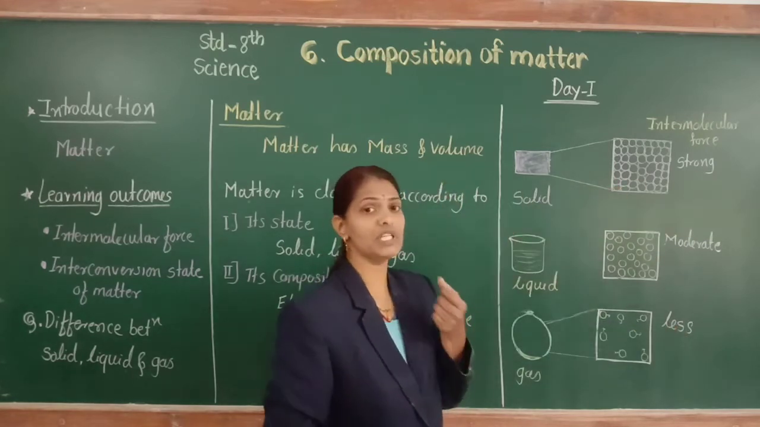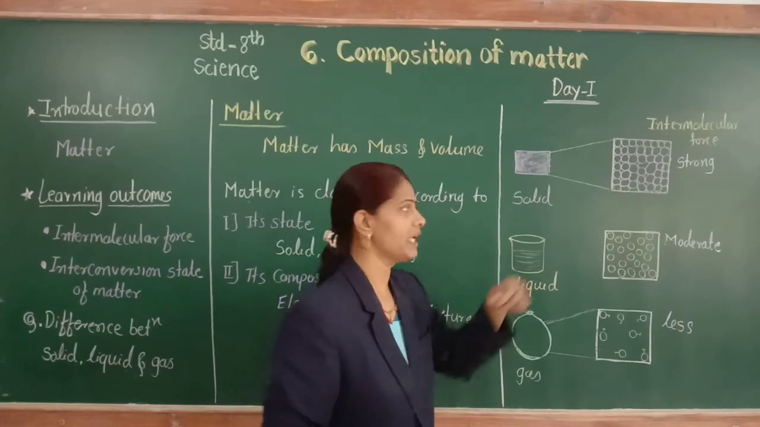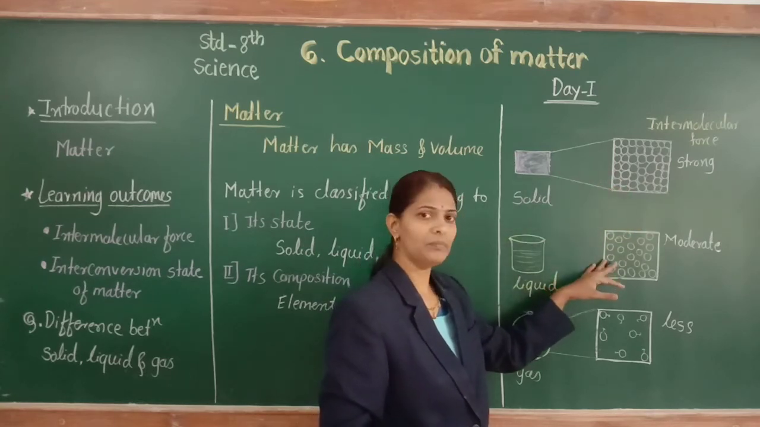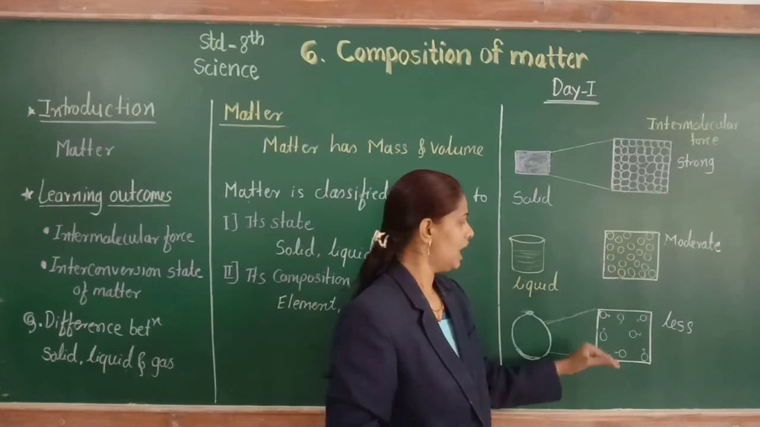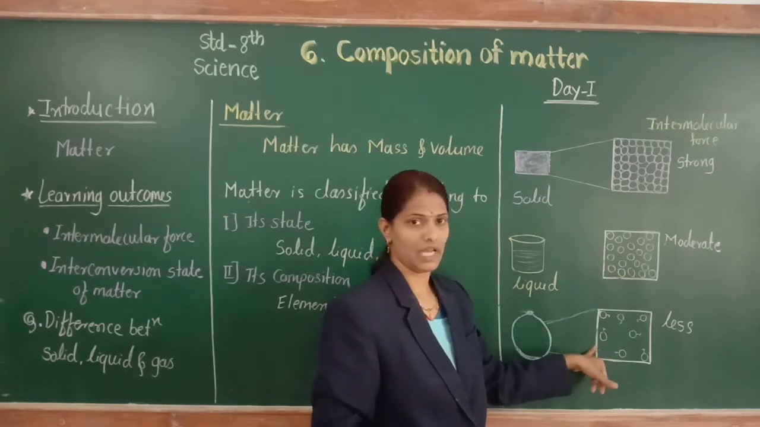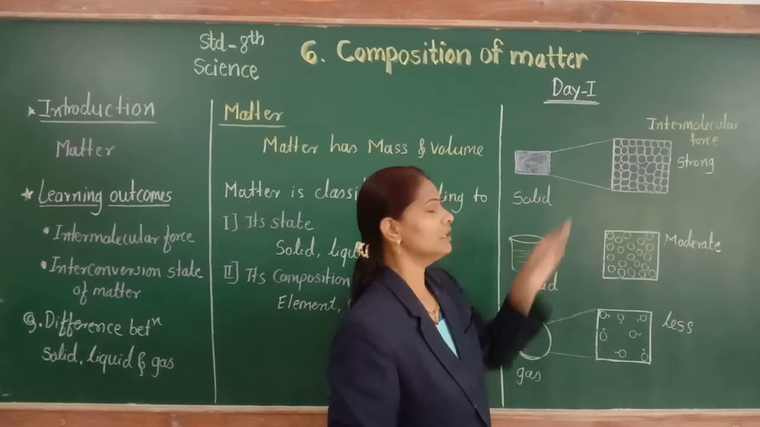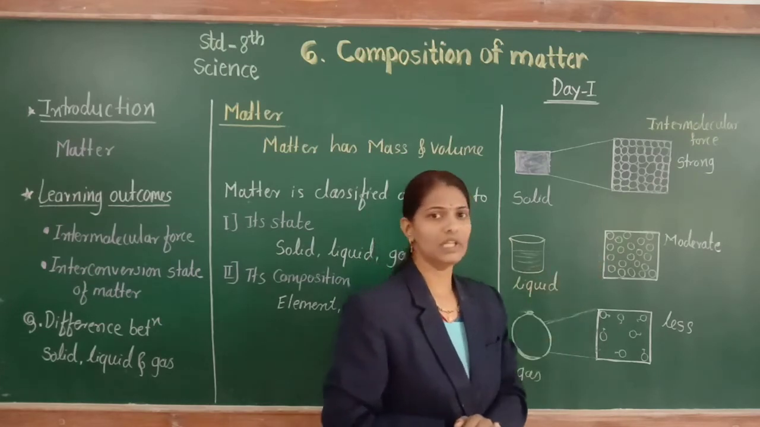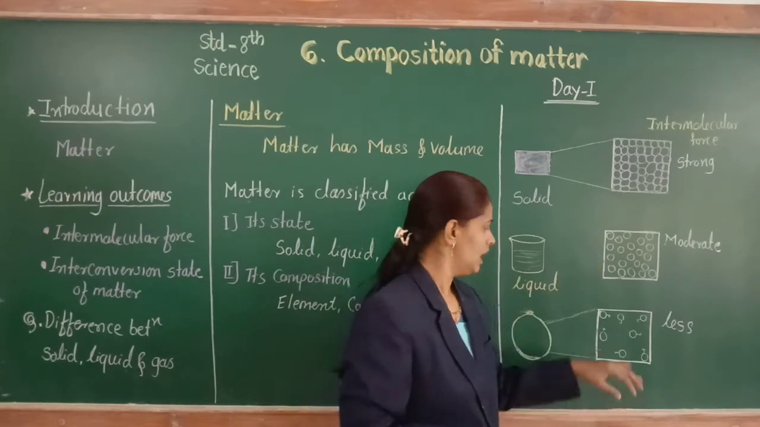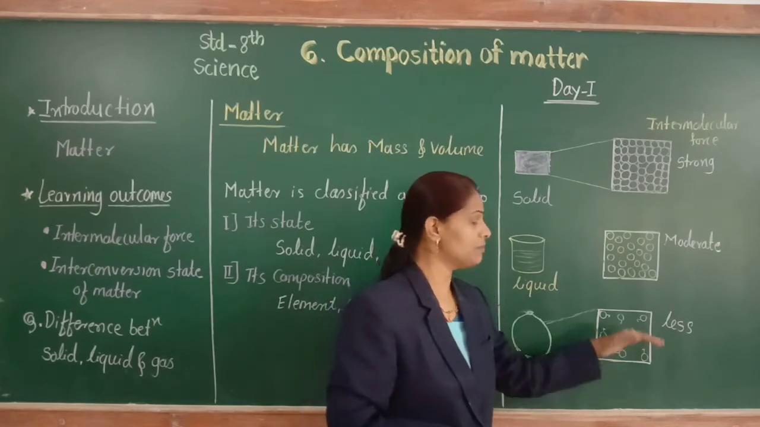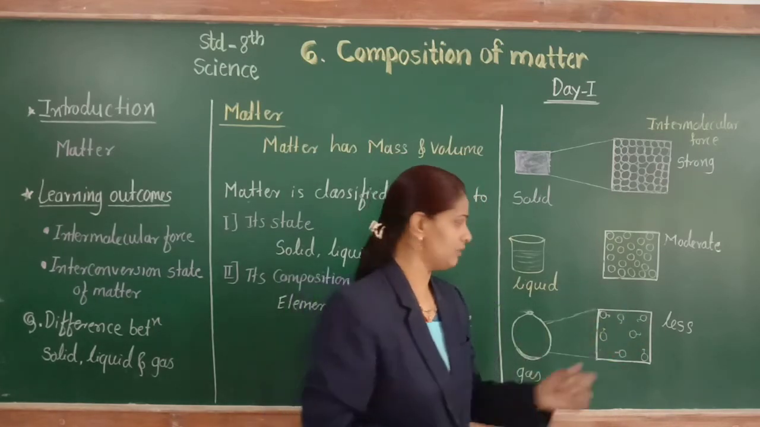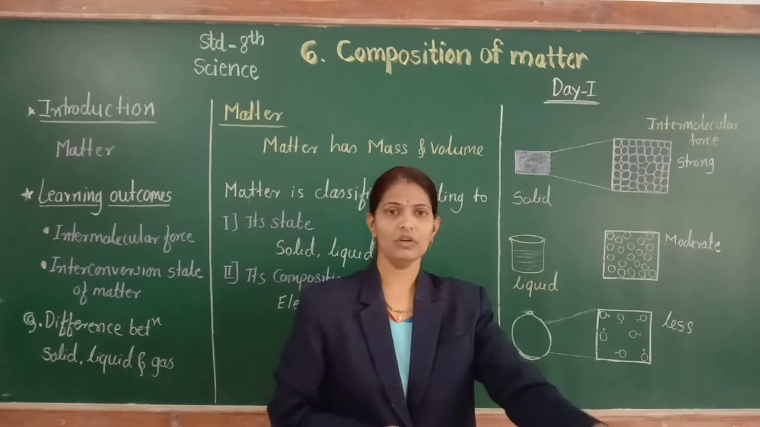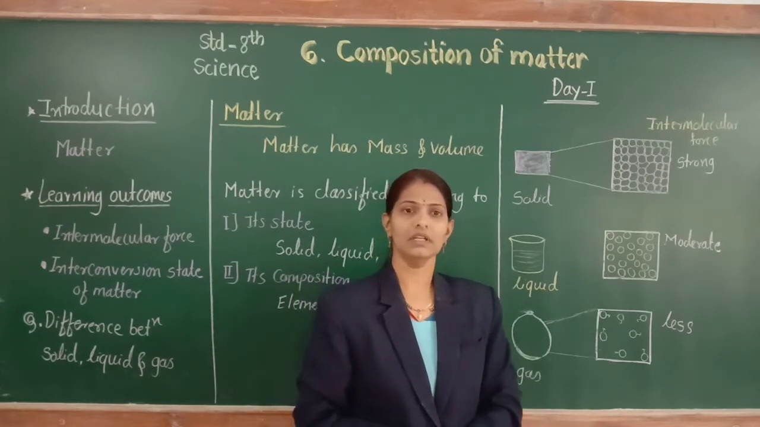Here intermolecular force in solid is strong, in liquid moderate, in gas it is less. Intermolecular space is less in solid, medium in liquid and greater in gas. The particles of solid are bound together closely. Here they are loosely bound together, and here there is negligible force of attraction in the gas. Therefore these particles are not bound together. So these are the differences between these three states.